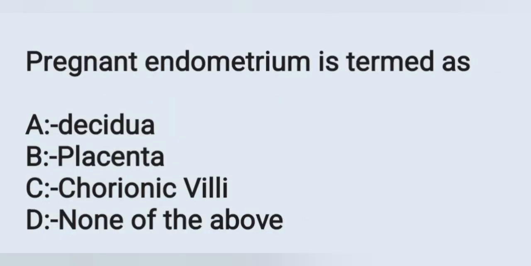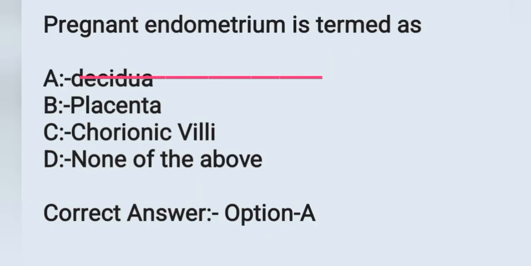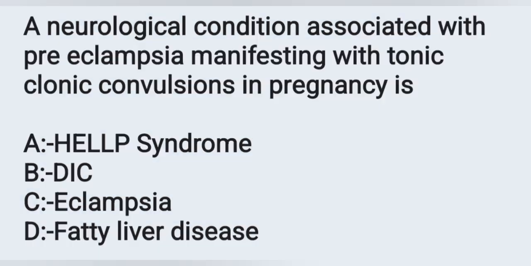And the next question, pregnant endometrium is termed as? Options: Option A, decidua. Option B, placenta. Option C, chorionic villi. Option D, none of the above. Pregnant endometrium is termed as decidua. Option A is the correct answer. Move on to the next question.